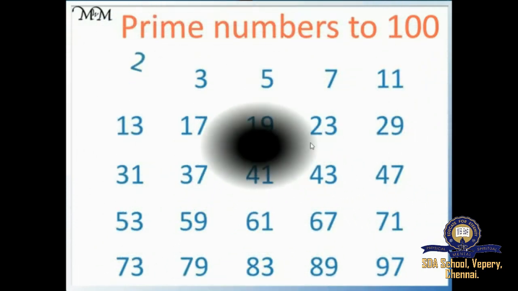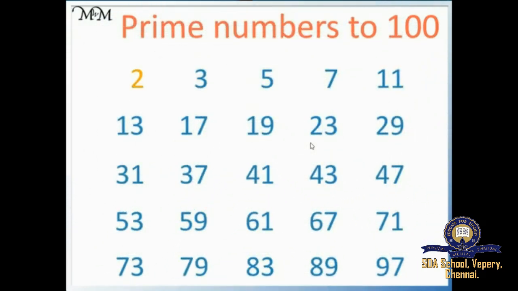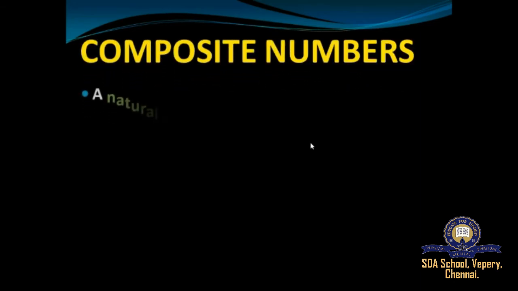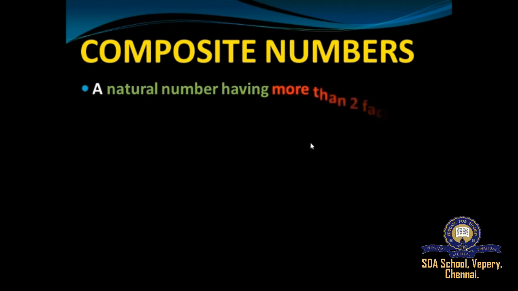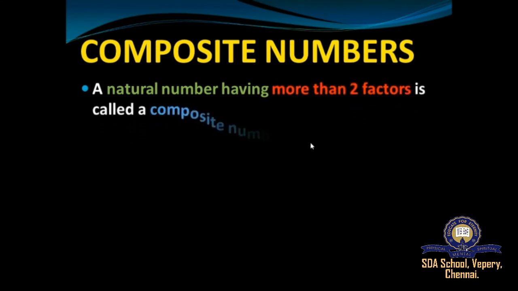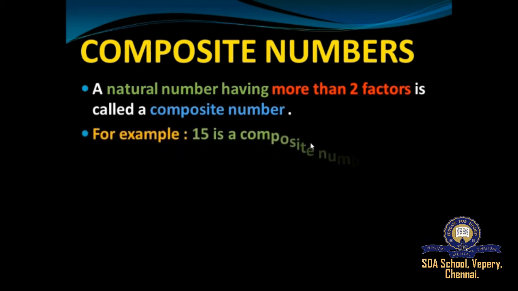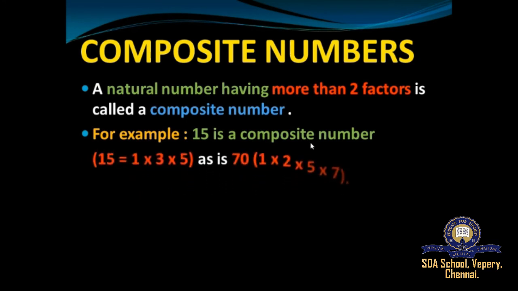And then we saw a few prime numbers from 1 to 100, right? And next we moved on to composite numbers. So what are composite numbers? Any whole number with more than two factors is called a composite number, and we saw an example, that is 15 is a composite number. Likewise, 70 is also a composite number. 15 has factors 1, 3, 5 and 15, and 70 has factors 1, 2, 5, 7, 10, etc.